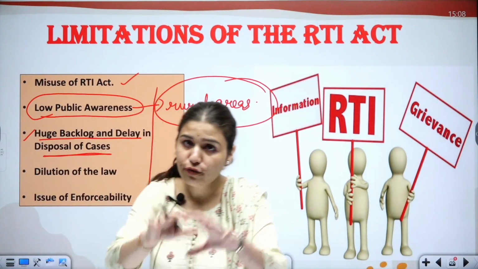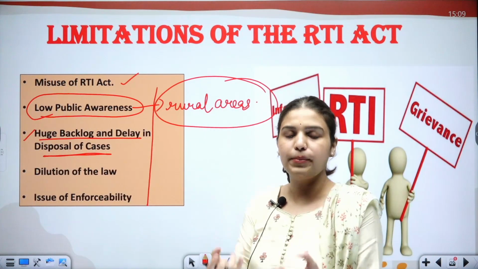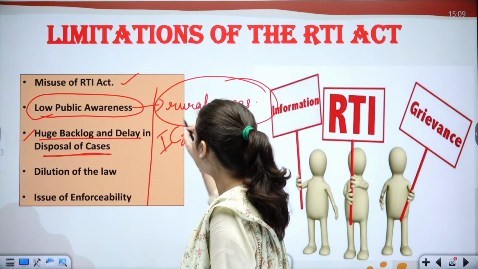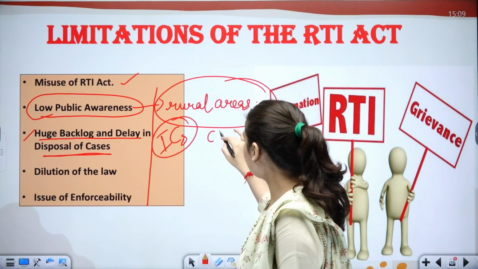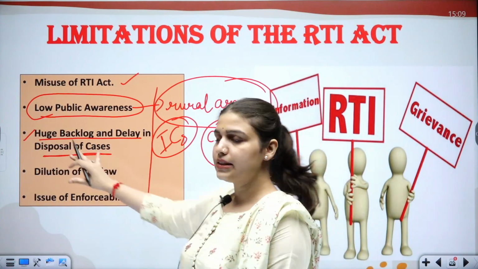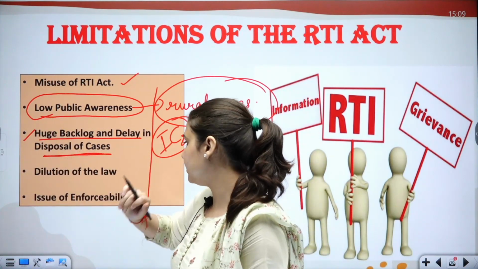Many people file RTI requests to access information, but there are not enough information commissioners available. There are vacancies for CICs, ICs and other working officials. That is why there is a huge backlog as well as delay in disposal of cases.